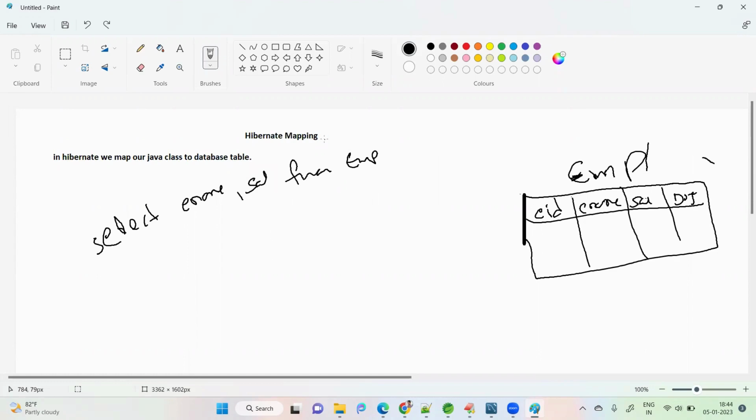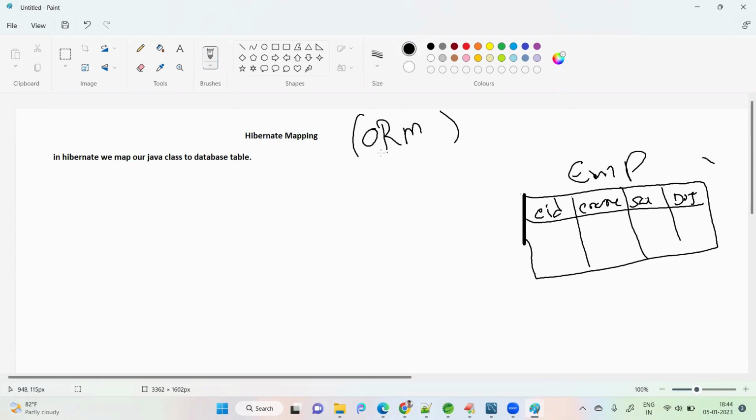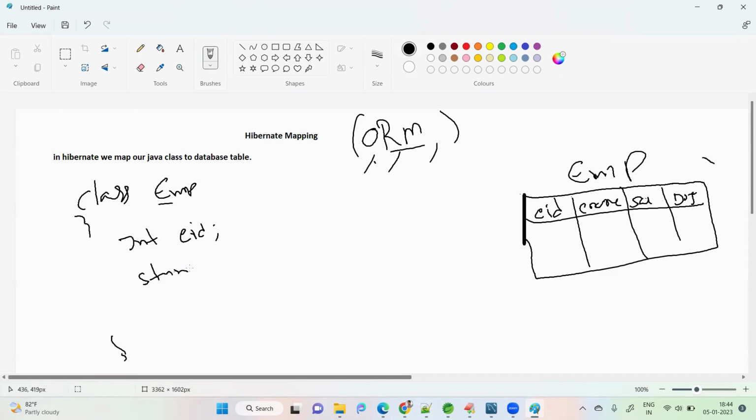Hibernate is implemented as an ORM framework, object relational mapping. So the first point I have to tell: Hibernate is an ORM tool, object relational mapping. We are mapping Java objects to a relational database. How is it? We'll create one class first, class EMP. The class name is our choice. Then what do you do here? I will simply take the variables int eid, String ename,